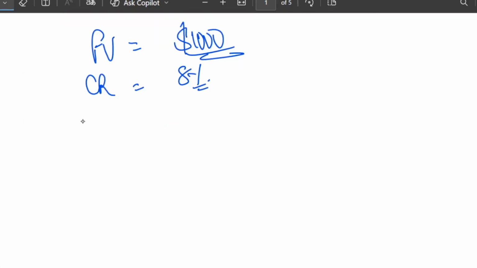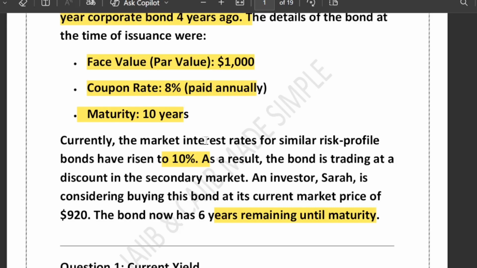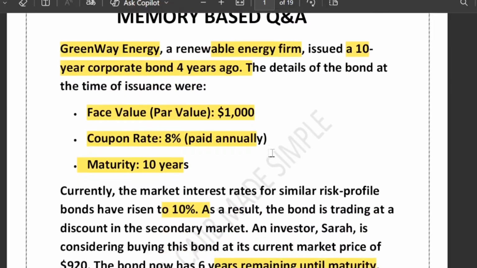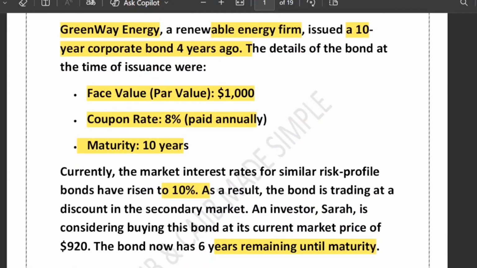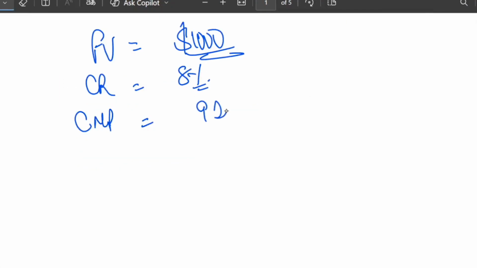Current market price is $920. Remaining maturity is 6 years. And Sara wants to buy this bond at $920.